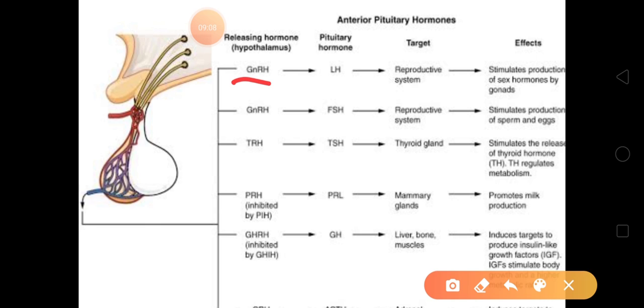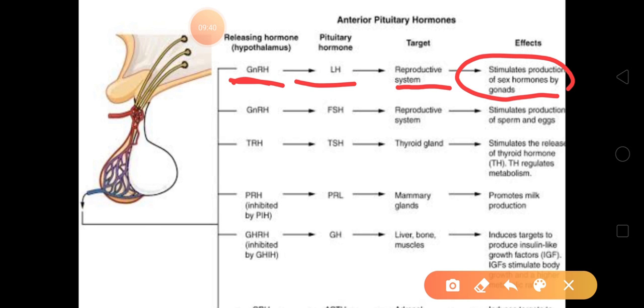So hypothalamus will release GnRH, gonadotropin releasing hormone. It will go towards pituitary, and pituitary will release LH, luteinizing hormone, and luteinizing hormone will go towards the target, which is the reproductive system. There it stimulates production of sex hormones by gonads.